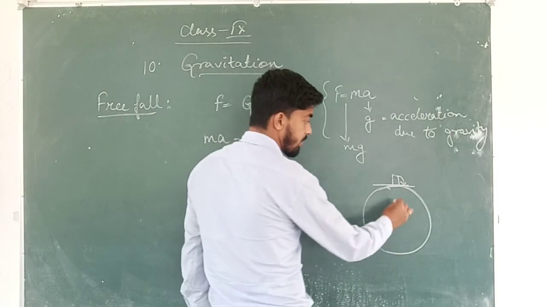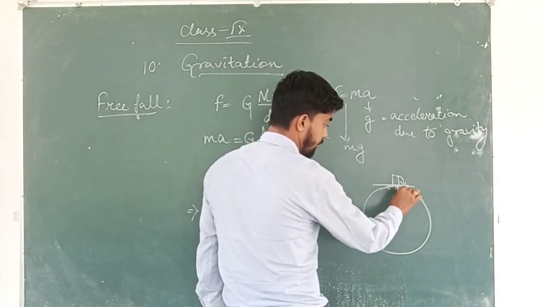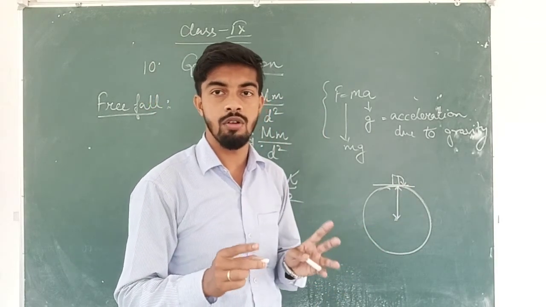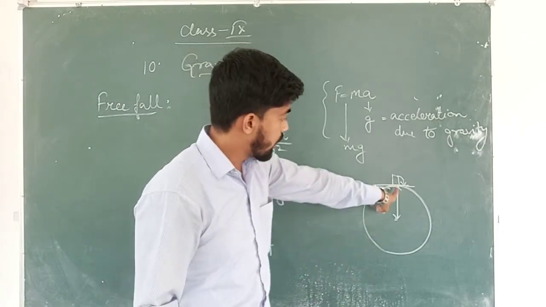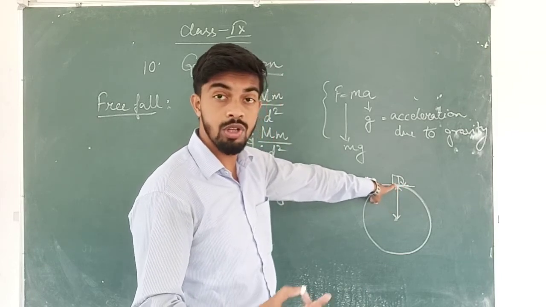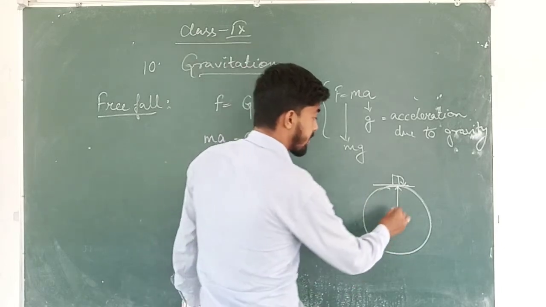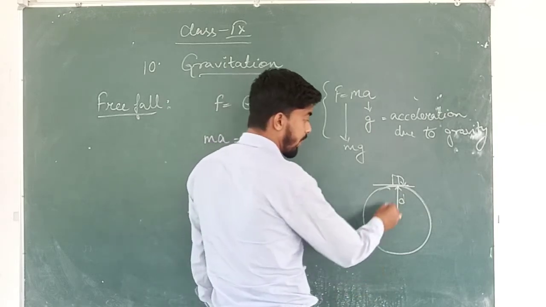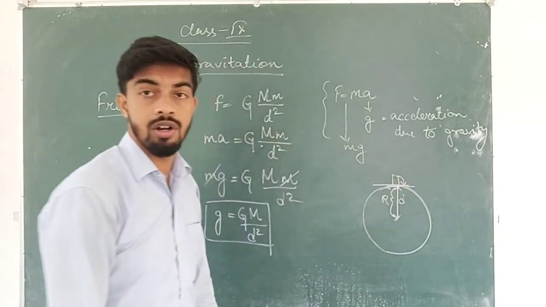So in this case, this is the distance from here up to here, because we are taking the distance from the center of the object. We take the distance between the two centers of the objects. So if one object is on the ground, that center will be in the object, and the other center will be the Earth's center. This is our d. And if we see properly, this is actually the radius of our Earth.